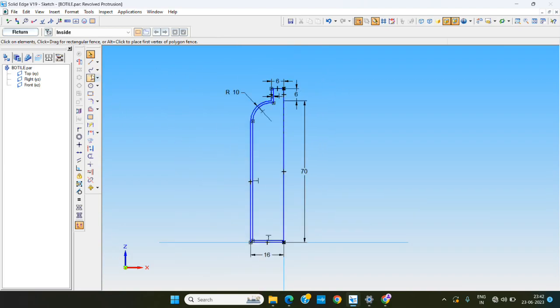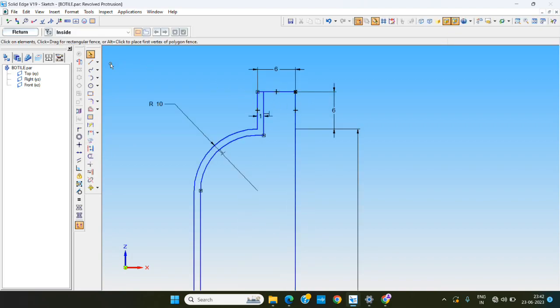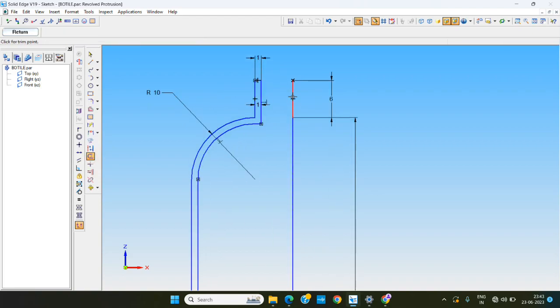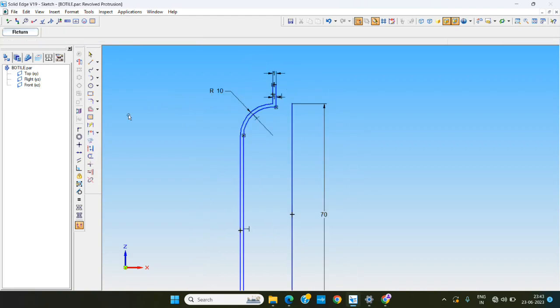We want to change some lines to the reference line. We are using construction. Unwanted lines we are trimming off first. We want to change the construction line.